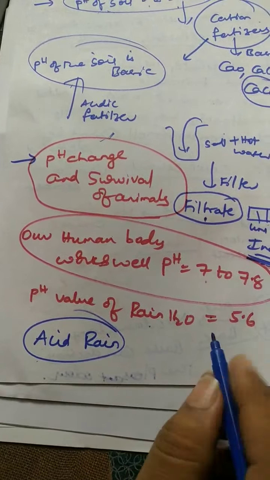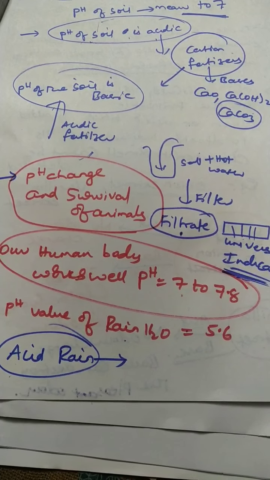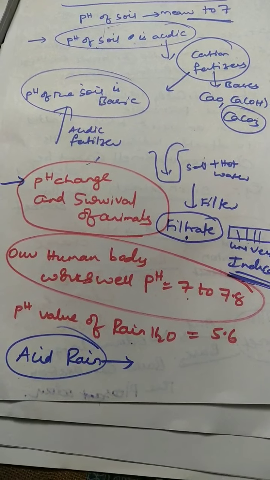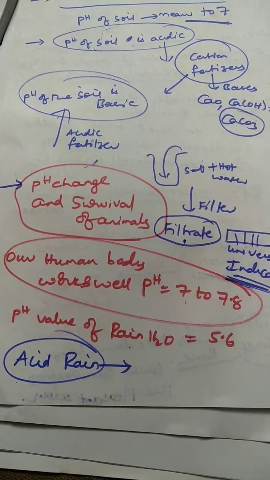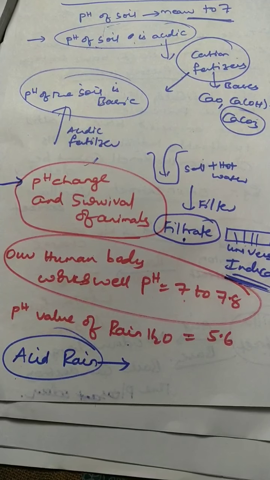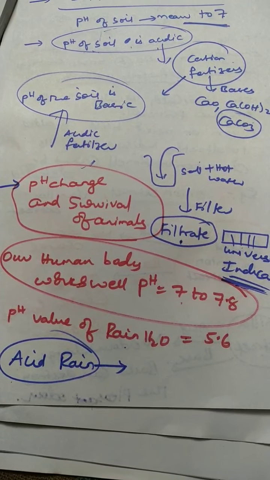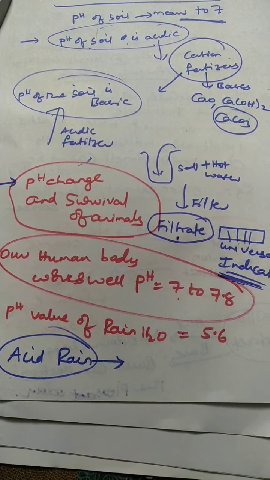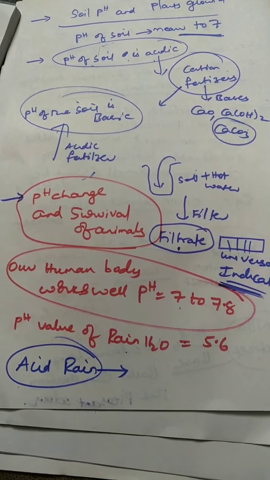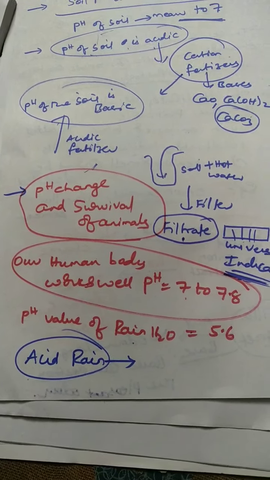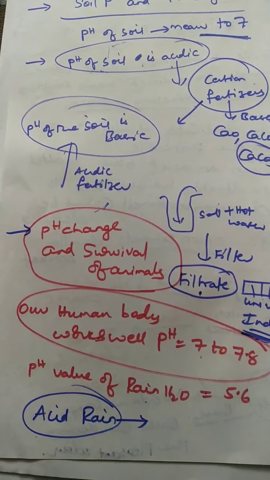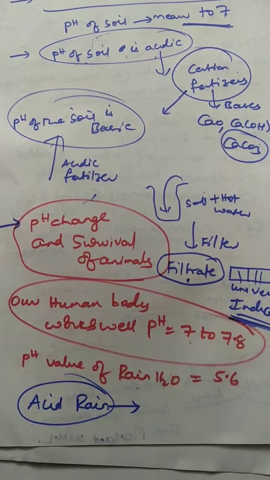So acid rains lower the pH of river water. Remember that whenever acid rain takes place, it enters into the river water, and survival of aquatic species becomes difficult. If more dissolved oxygen is present in the water, then aquatic species will have a good life. Suppose this acid rain mixes with the river water, definitely the pH value of river water decreases, and aquatic species will have to lead a very bad life, right? Because of insufficient supply of oxygen. So high acidity of river water can even kill the aquatic animals.